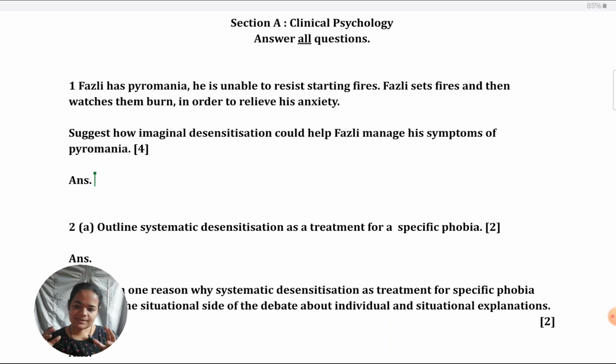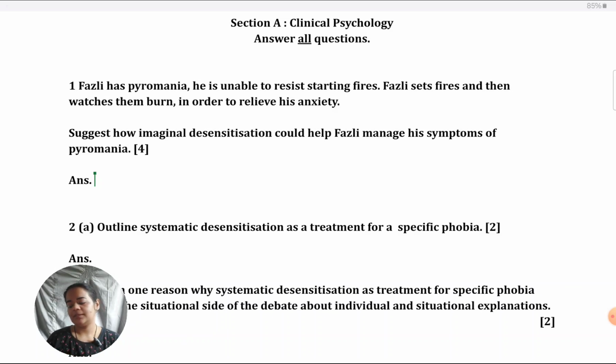It's a scenario based 4-marker question. I'll just read out the question. Fuzzy has pyromania. He's unable to resist starting fires. Fuzzy sets fires and then watches them burn in order to relieve his anxiety. Suggest how imaginal desensitization could help Fuzzy manage his symptoms of pyromania.